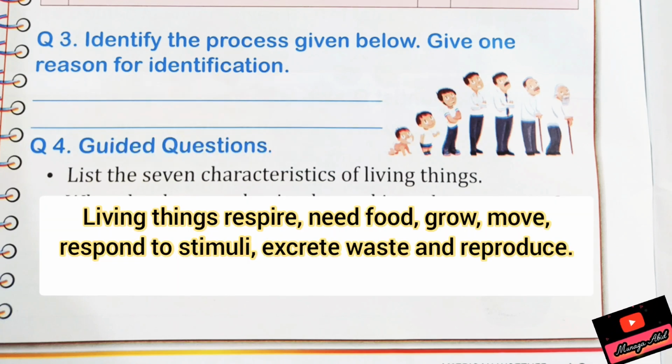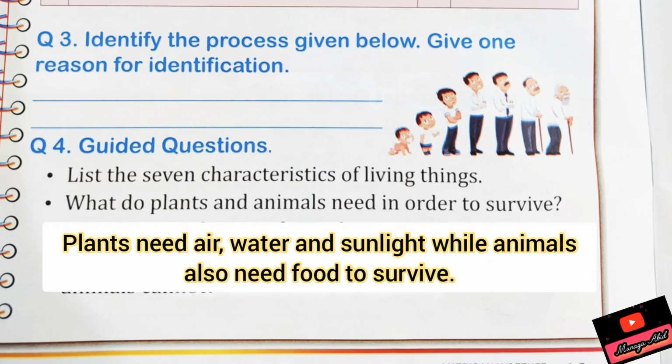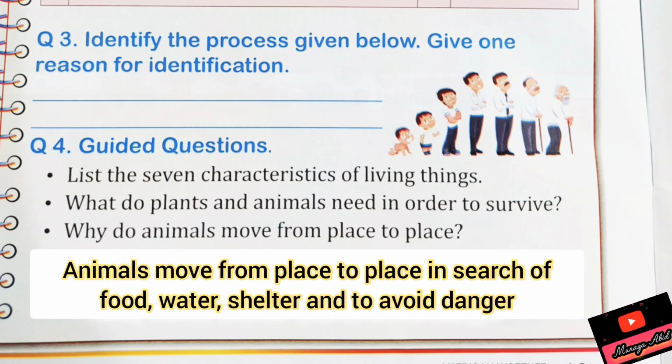Question number 4 is, list the 7 characteristics of living things. Living things respire, need food, grow, move, respond to stimuli, excrete waste, and reproduce. Now, what do plants and animals need? Plants need air, water, and sunlight, while animals also need food to survive. Pause this video to write these answers. Animals move from place to place. Why do they move? Because they are in search of food, water, shelter, and to avoid danger. So kids, you can write these answers by pausing the video.